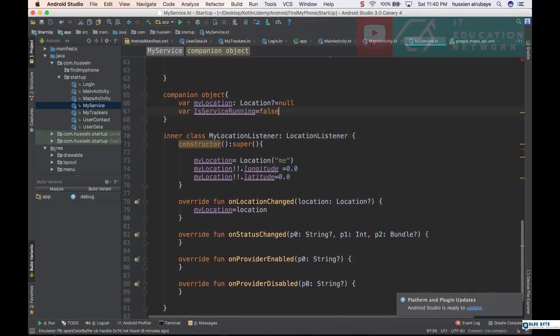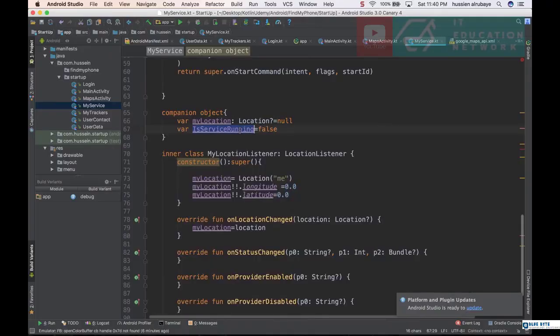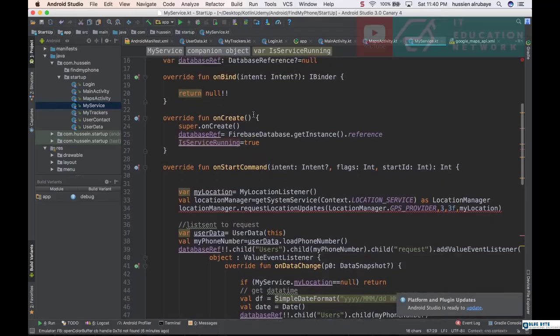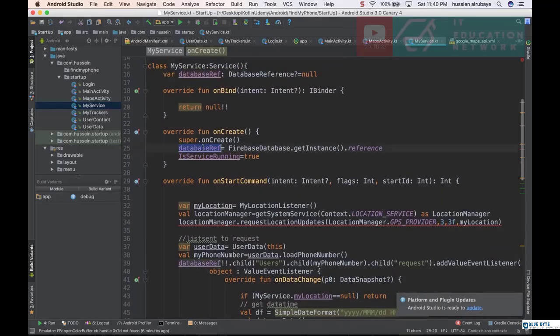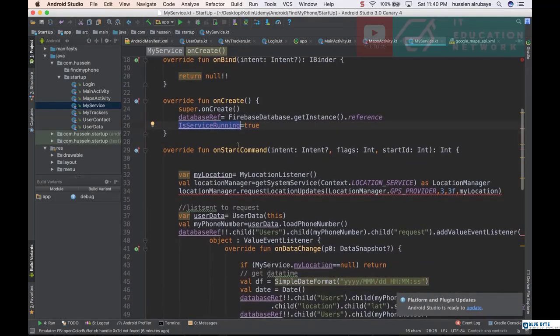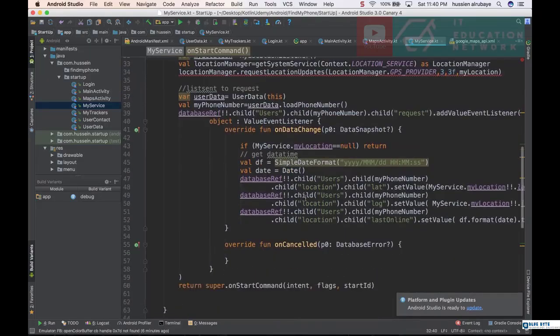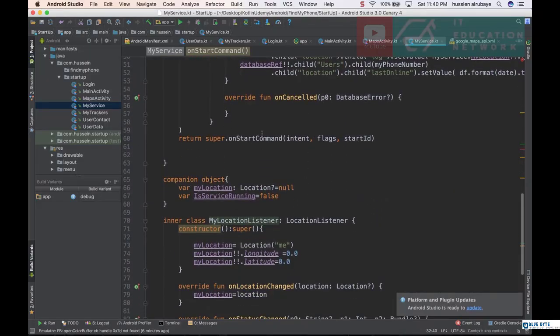So now what I have here, okay, I have is service running by default false. When someone wants to create an instance from my service, which is this one, he creates an instance from my service, and that one will change to true. So this service I don't want a person to run two times. When the service gets started, this function will get called. I have an instance from the location listener. Start listening to the location. Start listening on my location. Whenever anyone asks for location, return this location for him. By the end, this instead of return super whatever, I would return service